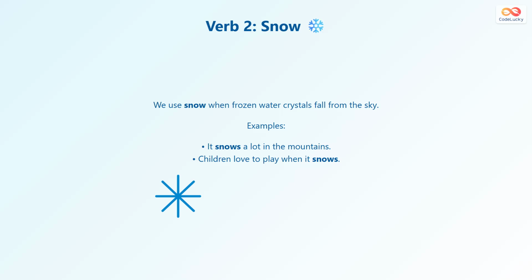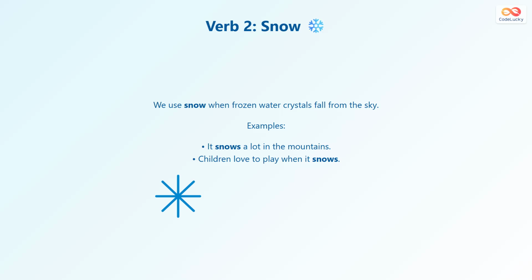The next verb is snow. The word snow means frozen water crystals fall from the sky. When it snows, the air is cold and the ground becomes white. You might hear people say, "It snows a lot in the mountains," or "Children love to play when it snows."